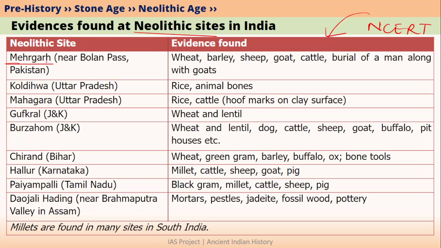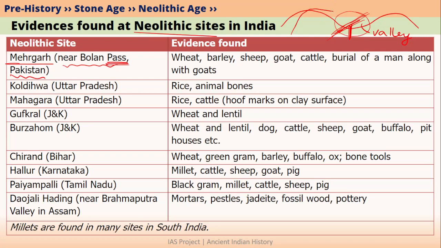Now, if we talk about Mehergarh Neolithic site, we know that it is located in Pakistan. Particularly, Mehergarh is located very near to Bolan Pass. What is the difference between pass and valley? It is very simple. For example, if this is a mountain and a river is flowing here, this part is called a valley. If you want to cross this mountain range, it is not easy to cross through the valley, because in valley regions, rivers are very deep and the flow is very fast. That is why people choose to go over the mountain to the other side. And this route where they go over the mountain is called a pass. So this is the simple difference between pass and valley.